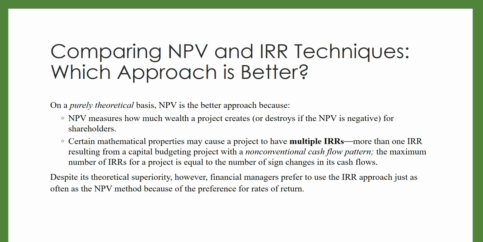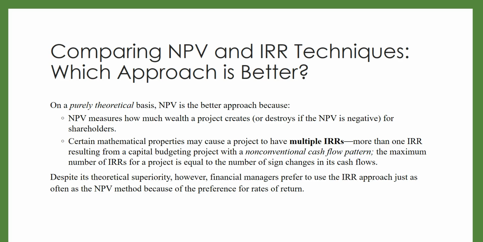On a purely theoretical basis, net present value is a better approach. That's because it's measuring how much wealth a project creates or destroys if the net present value is negative. And there may be multiple internal rates of return if there are non-conventional cash flow patterns.